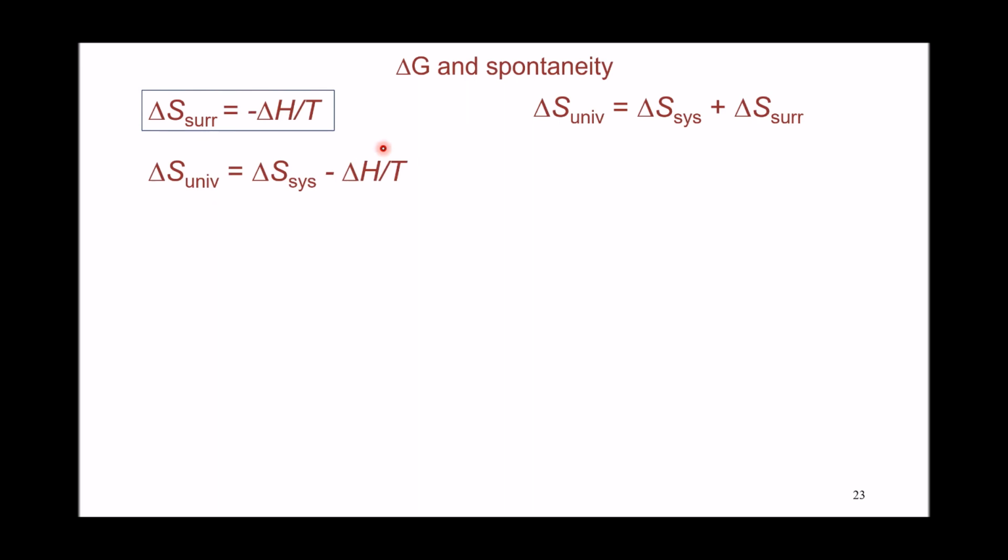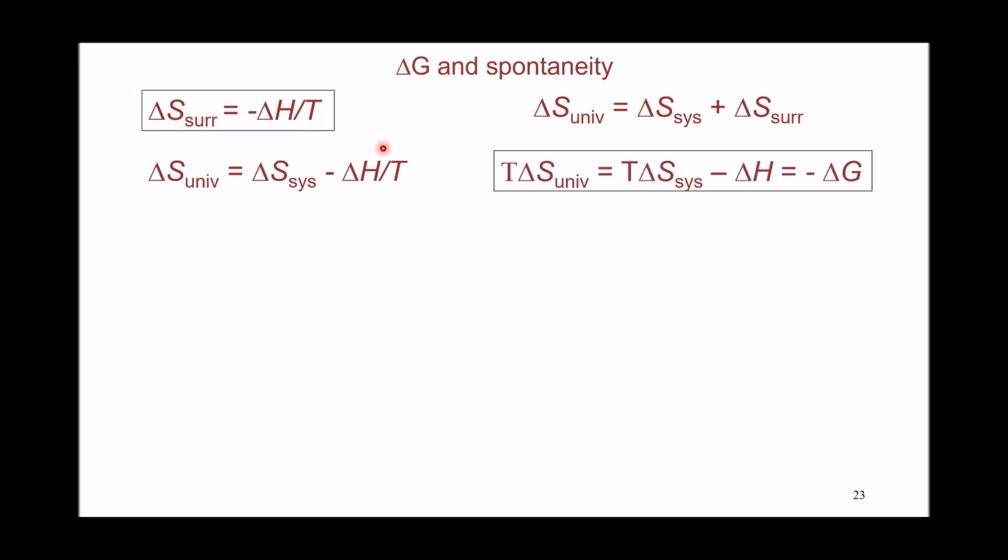And if we multiply this formula times temperature, it's going to give us T times delta S for the universe equals T times delta S for the system minus delta H. We showed previously delta G equals delta H minus T delta S. So that formula here is negative delta G. Negative delta G is going to equal T delta S.